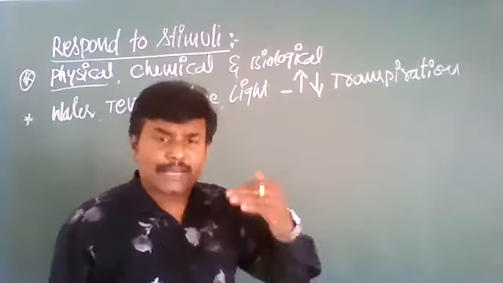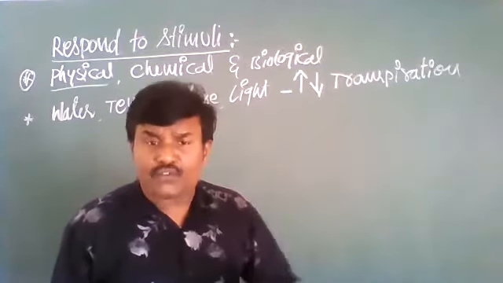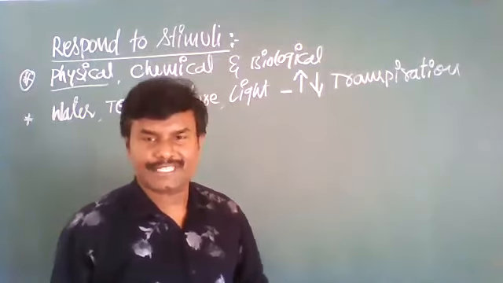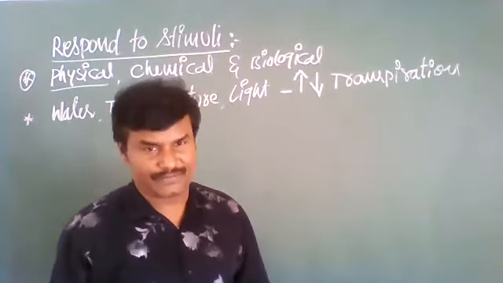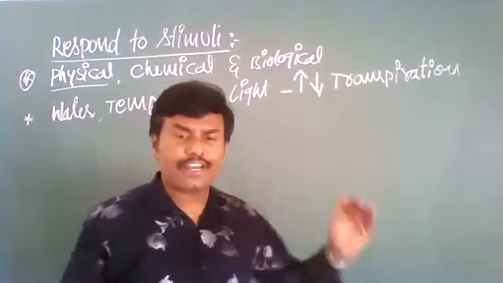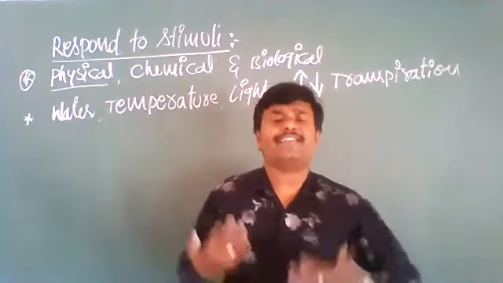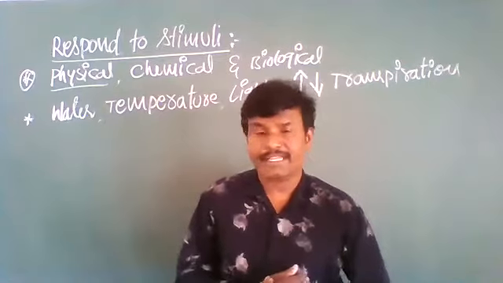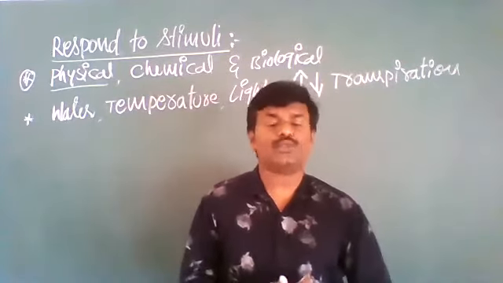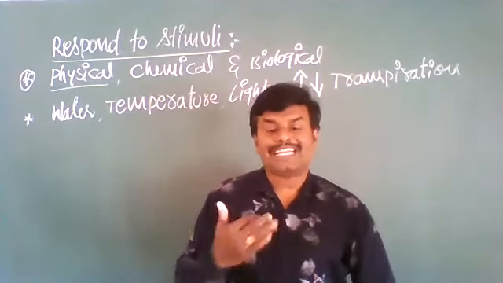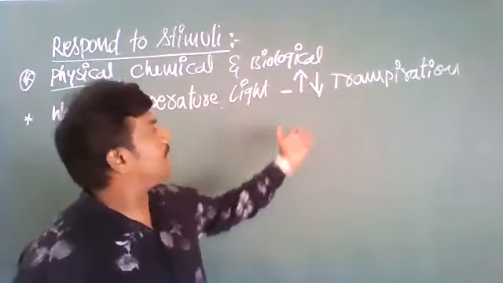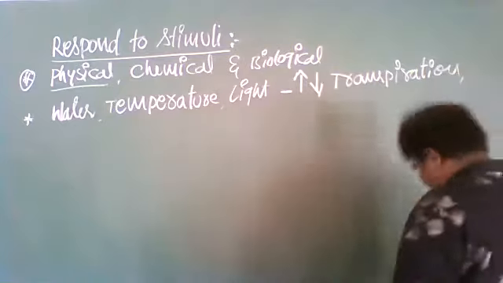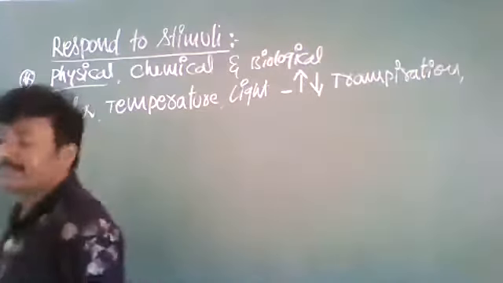Transpiration means what? The process of evaporation of water from the leaf surface is called transpiration. When more and more water is absorbed, it will evaporate through the transpiration process. That is one kind of process. Through that, plants respond to the factors by increasing and decreasing transpiration. This is one thing.